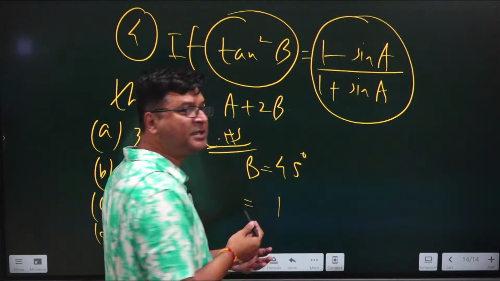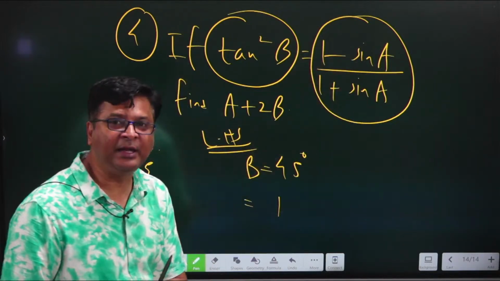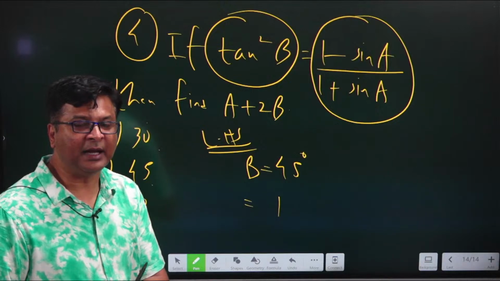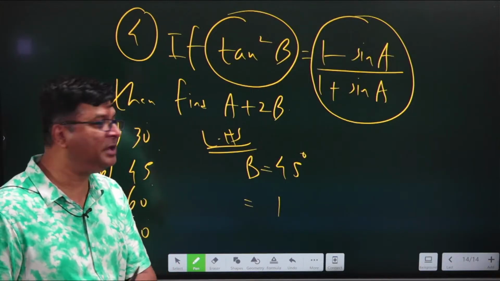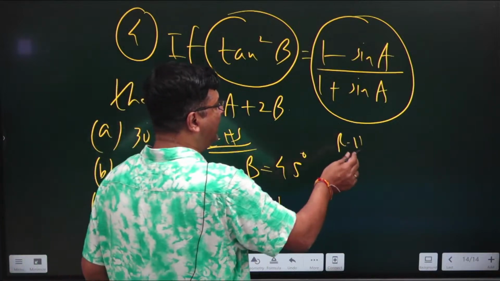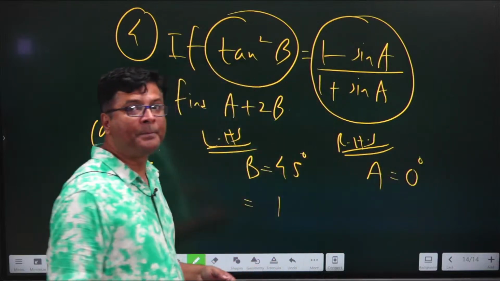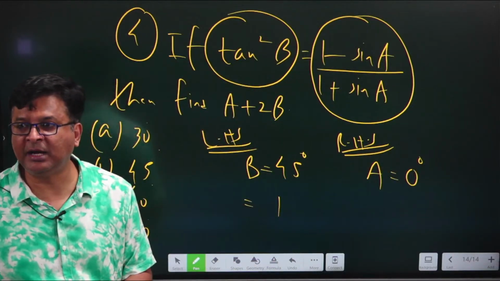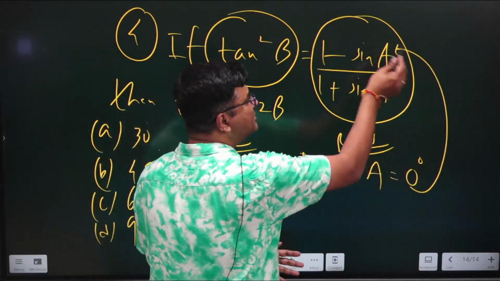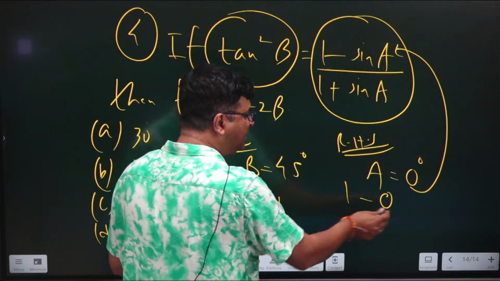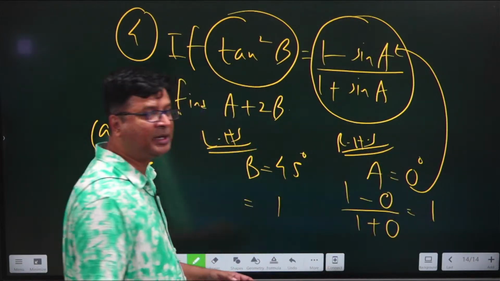We need our LHS to become equal to our RHS, and for that there should not be any sin A in the RHS. That sin A must get vanished, but that is possible only when in RHS I give angle A as 0 degree, because we all know that sin 0 degree is 0. So once I give A as 0 degree, 1 minus sin 0 is 1 and 1 plus sin 0 is 1, and our RHS also becomes 1.